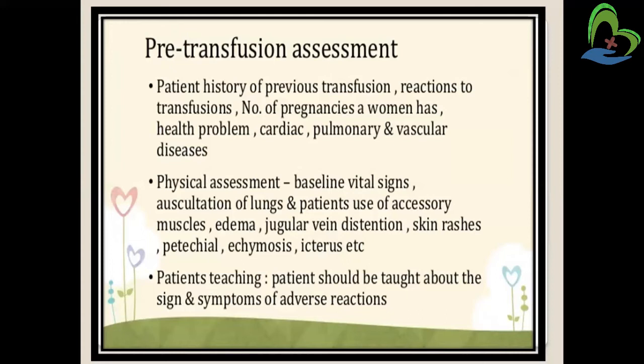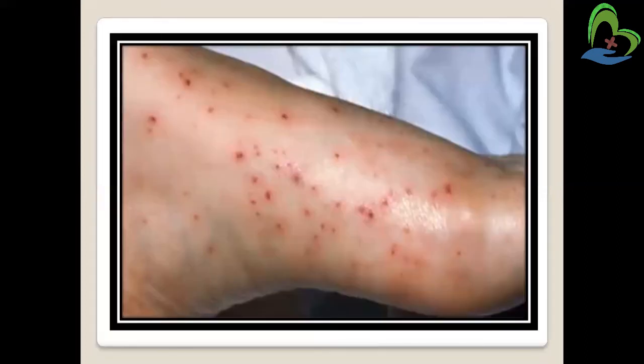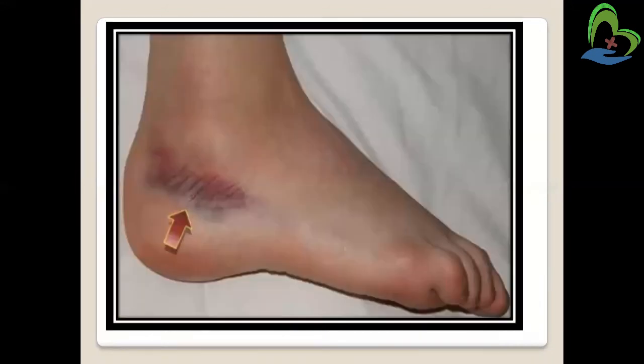Then we have to assess by auscultation, that means we have to check the sounds of the lungs. Then we check for edema and jugular vein distension, that means it occurs when increased pressure of the superior vena cava causes a bulge in the jugular vein. It's called jugular vein distension. Now the skin rashes, then ecchymosis, that means discoloration of skin, then jaundice. We have to check all these things, right? Then we have to teach the patient about the signs and symptoms of adverse reaction, right? You can see this type of reaction: red spots, then clotting of the blood.